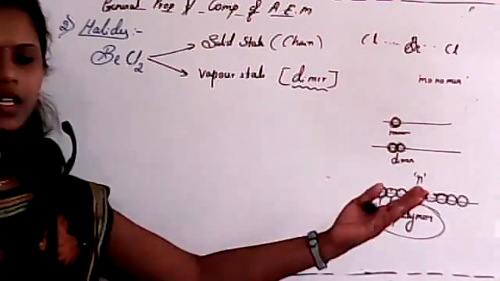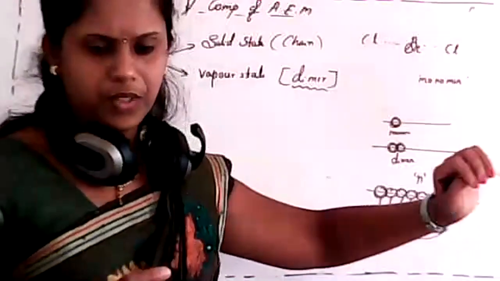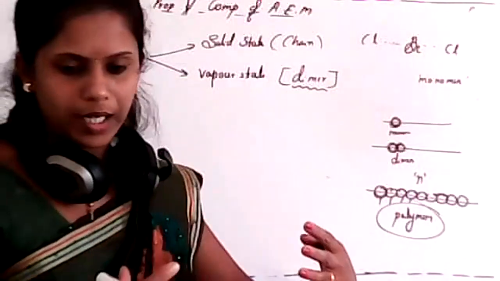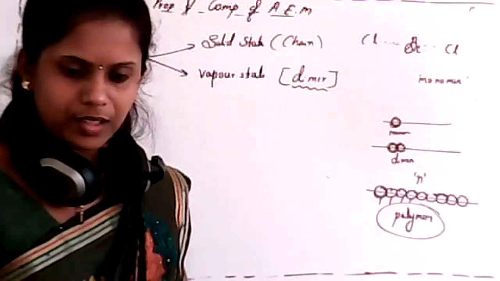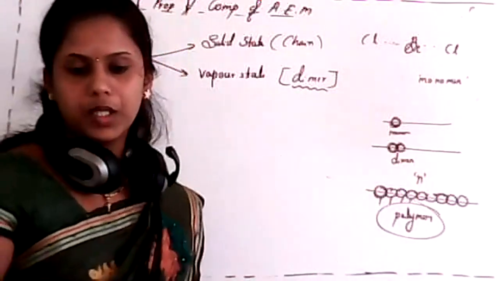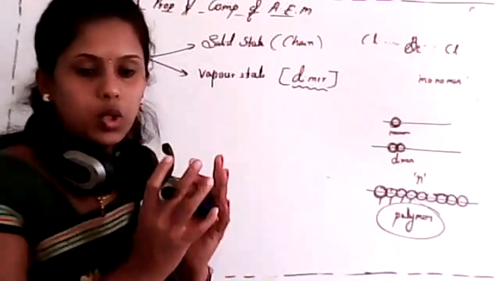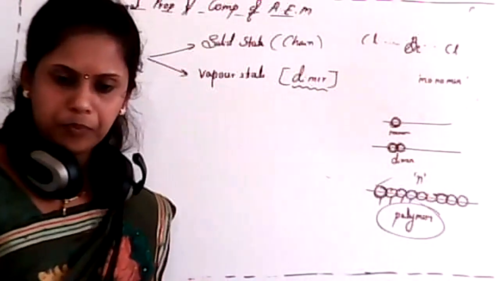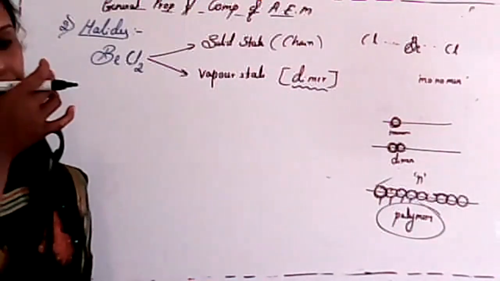It depends on your polymeric chain, like polythene or polyvinyl chloride, PVC pipe. That's why we consider it as n number. N number of monomers combine together to form a polymer. Is it clear?